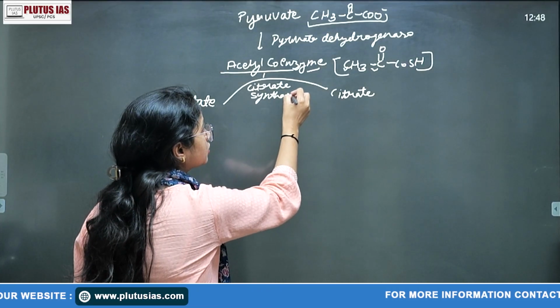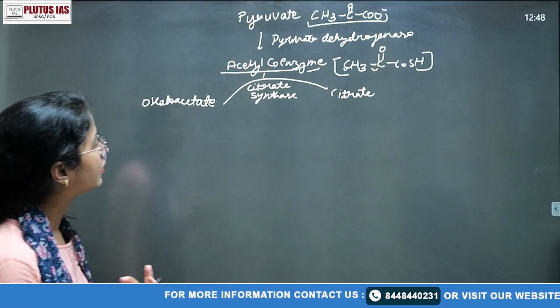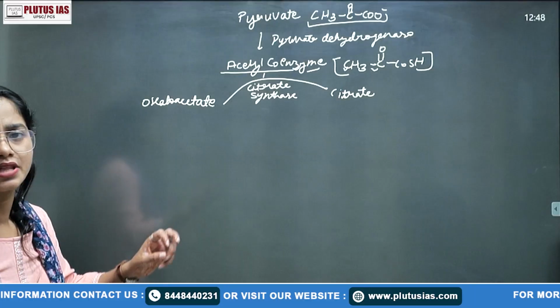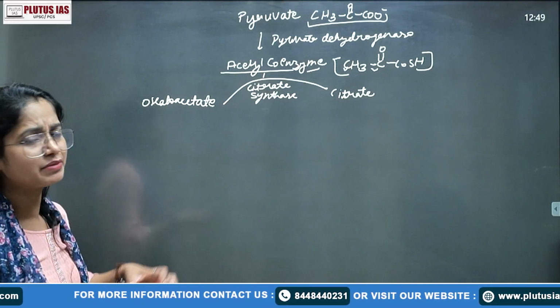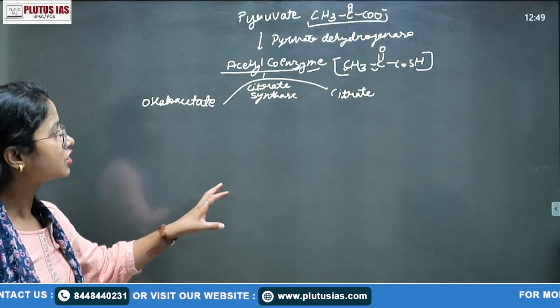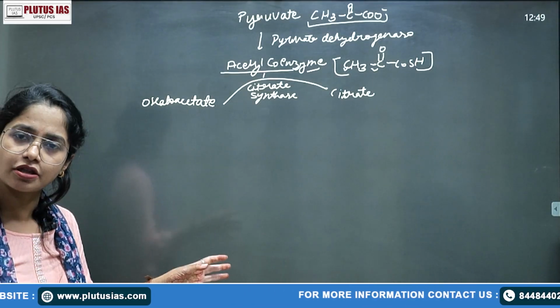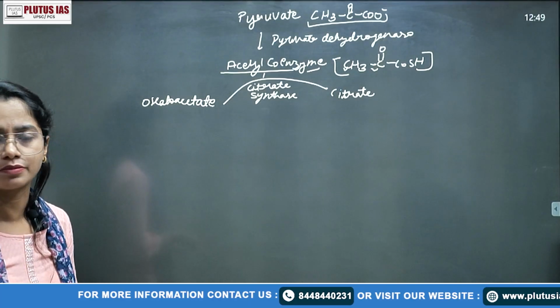You may feel afraid of how to remember the enzyme names, but after finishing this whole cycle we will try to understand that the enzyme names are very simple. You just need to know the structure, and on the basis of that you can simply add the enzymes also, right?